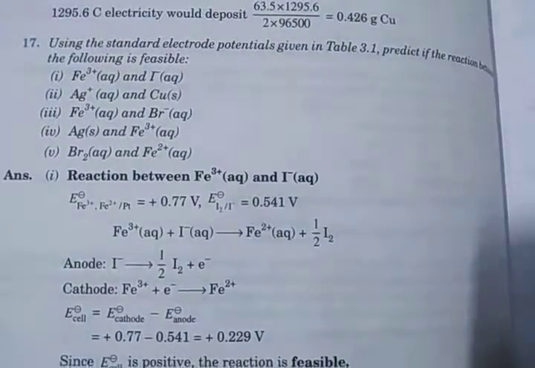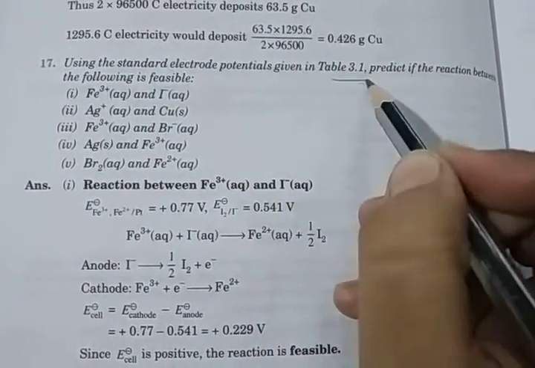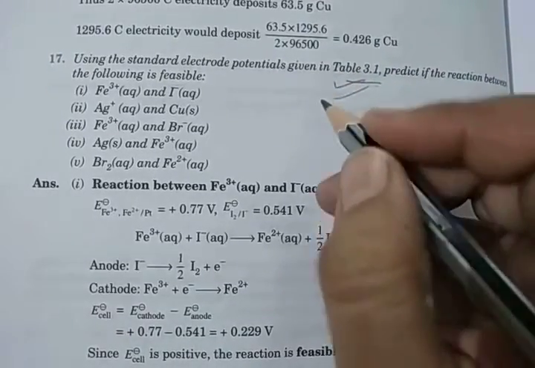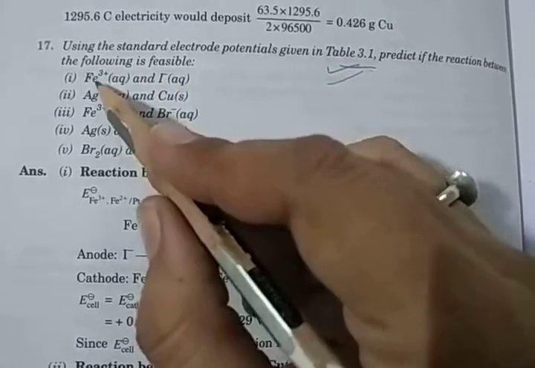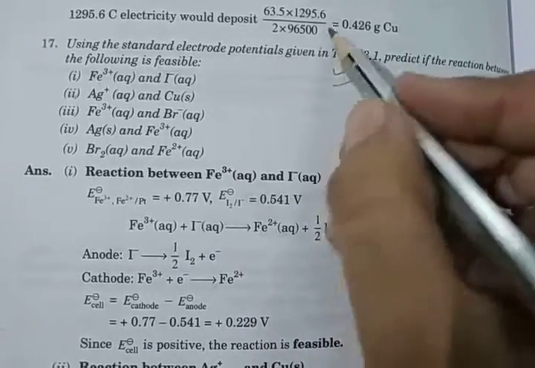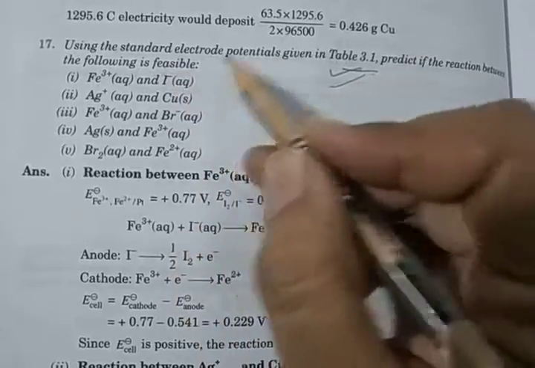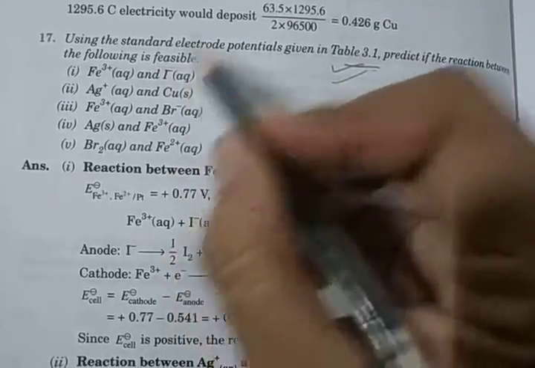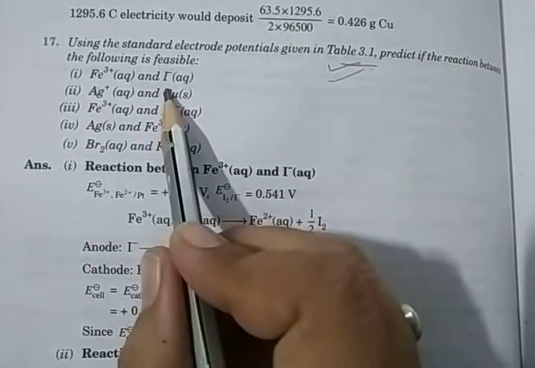Next question is using the standard electrode potential given in table 3.1. Here in the question a table 3.1 is given, but in the exam you will be given the potential values of Fe3 plus and of the iodide ion. So in the exam potential values are given, don't worry. Using the standard electrode potential, predict if the reaction between the following is feasible. Here, the reaction between Fe3 plus and iodide ion.